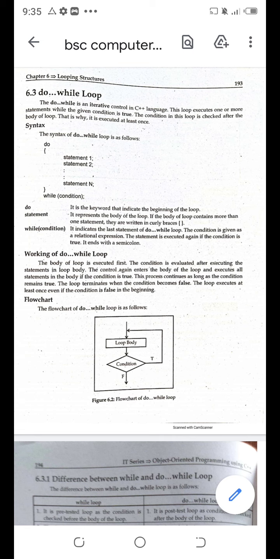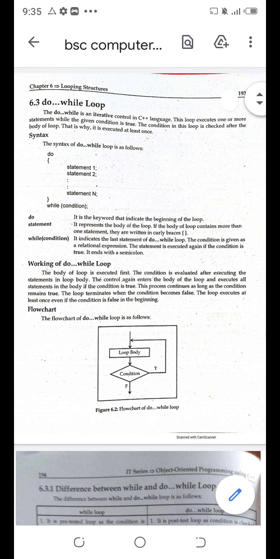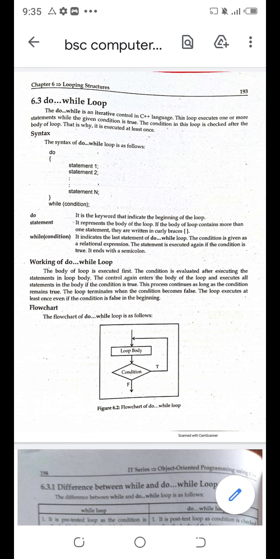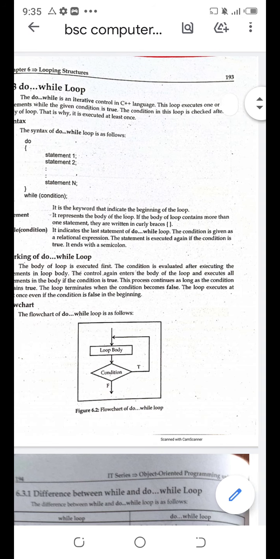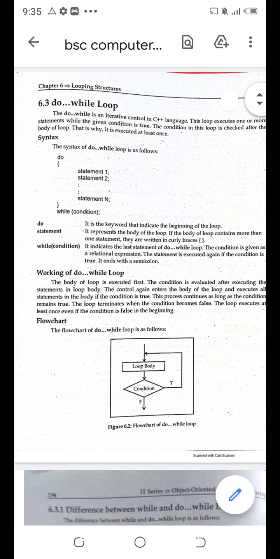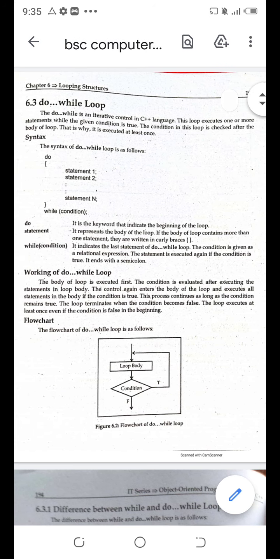Today our topic is the do while loop. In my previous lecture, I gave you the concept of the while loop. But today we will discuss the do while loop and their difference. The do while loop is an iterative control in the C++ language. The loop executes one or more statements while the given condition is true.